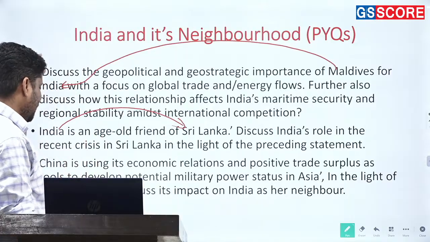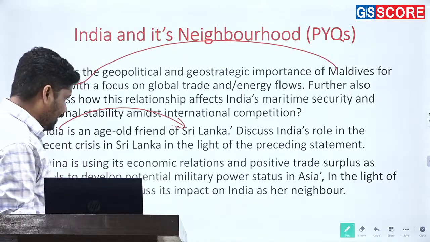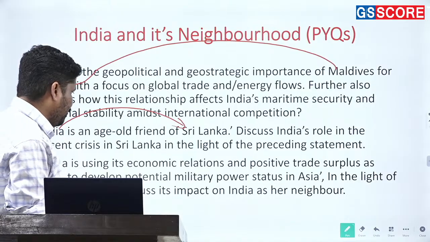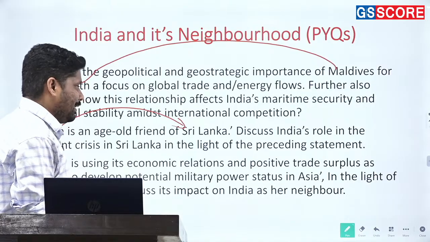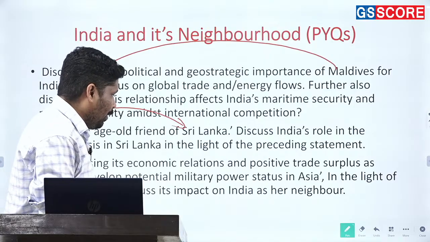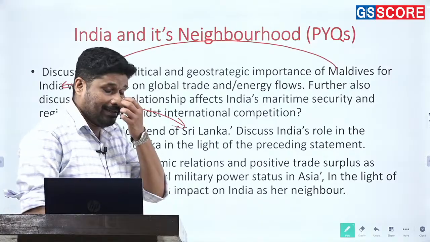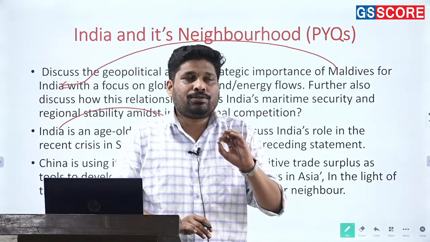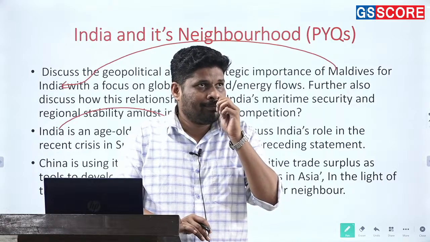Third question: China is using its economic relations and positive trade surplus as a tool to develop potential military power status in Asia. In the light of this statement, discuss its impact on India as her neighbor. Now this is very important.